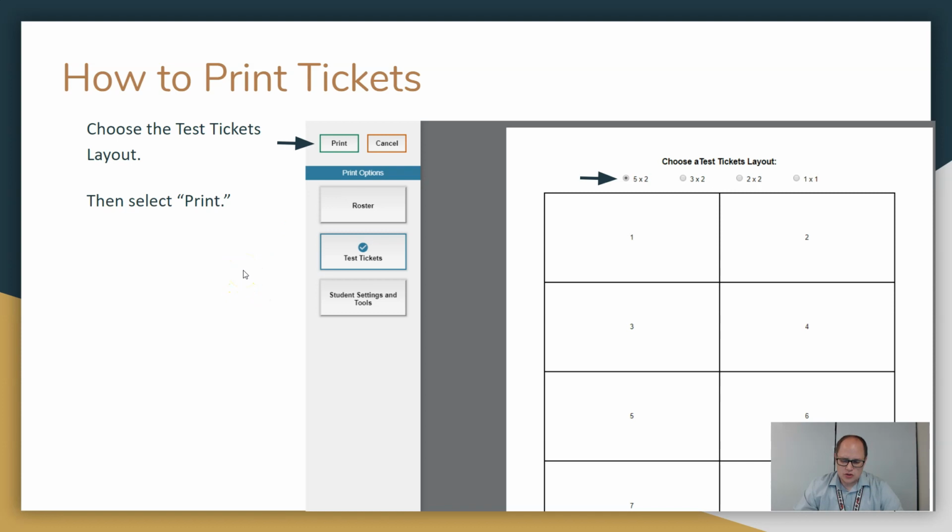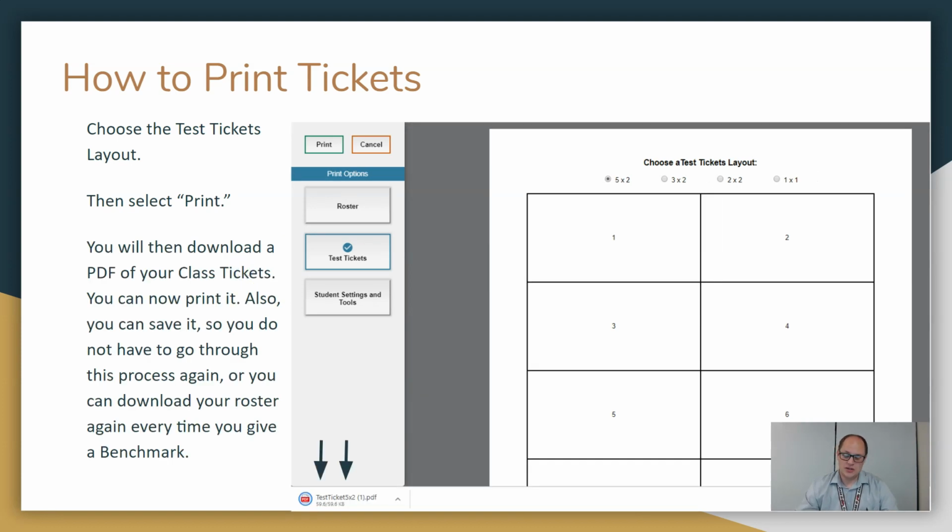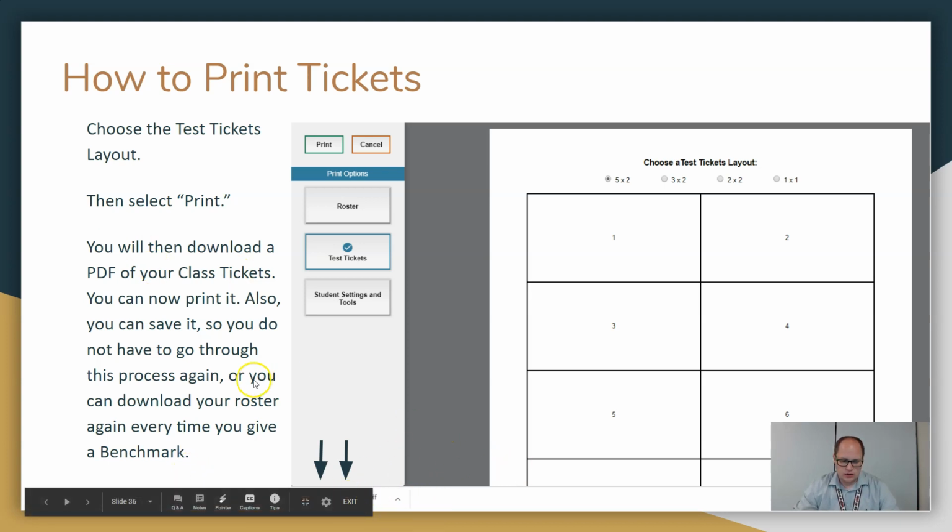Okay, now this is strange because you do click print, but it actually isn't going to print. Instead, it downloads a PDF of your class tickets. So then you can print it now. Also, you could just save it as a digital file. I like to save a lot of mine as backup, so if I need to print it again, I can, but I don't have to remember where everything is, and I can just print off that roster again. So you see that it just comes up and downloads right there.